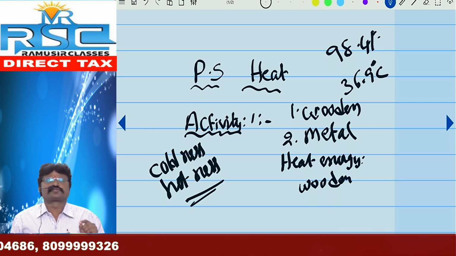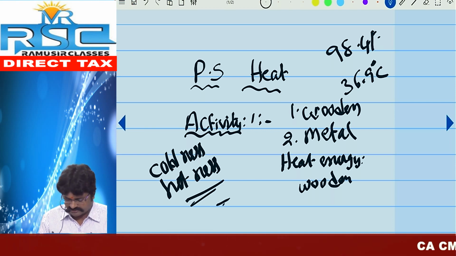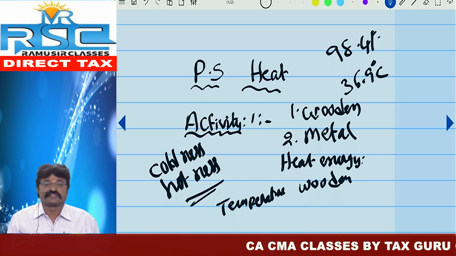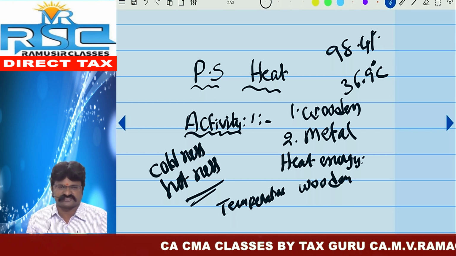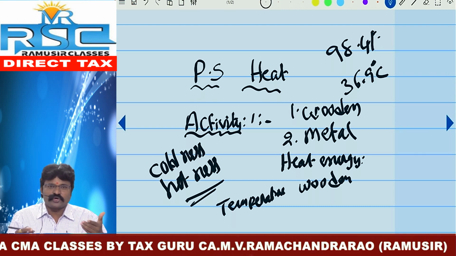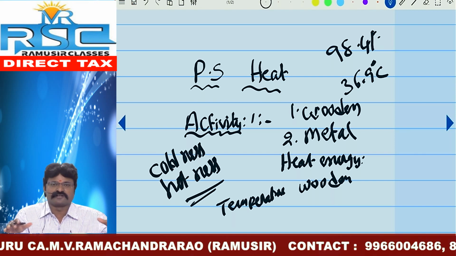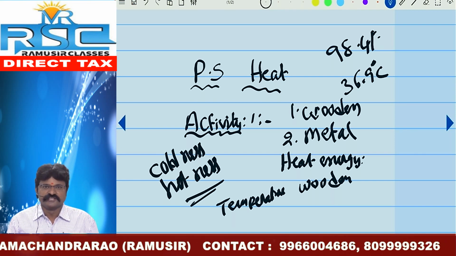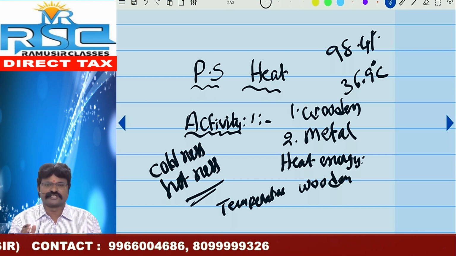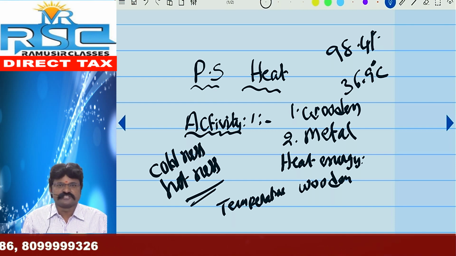By using these two terms, we can explain the important definition of temperature. So what about the definition? The conventional definition of temperature is the degree of coldness or hotness. So this definition also we can explain in our normal views, means general terms. What is that? This temperature is the degree of coldness or hotness. So these are two definitions for your examination.